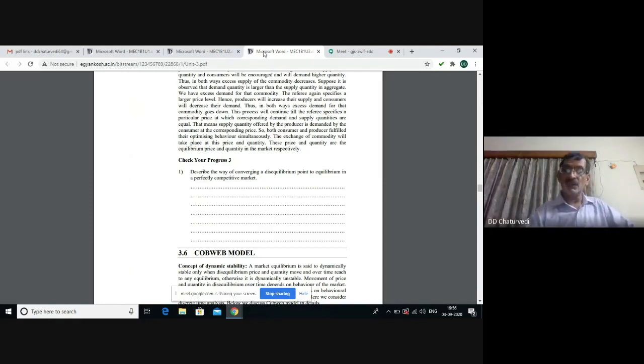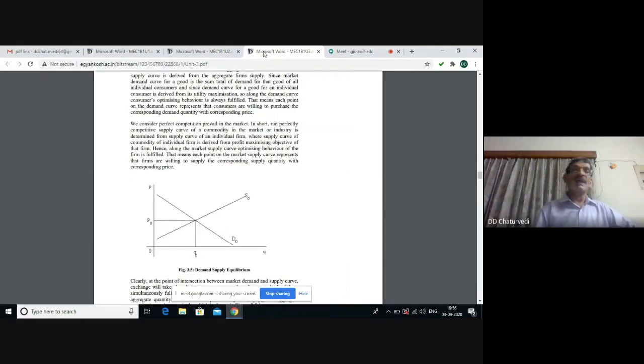But if we are below this point of equilibrium, we are having excess demand, which will push up the price. We will again be back on the equilibrium point. Similarly, if producers decide to charge a higher price, there will be excess supply. Automatic forces of demand and supply will work, and we will again be back to the equilibrium point.